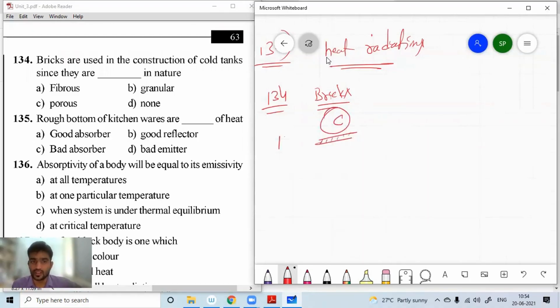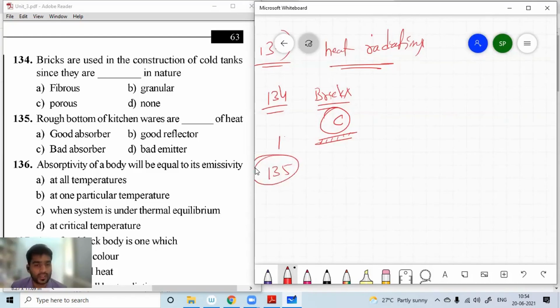So the reason is coal tanks. To make coal tanks. So that means C is the right option for question number 134.